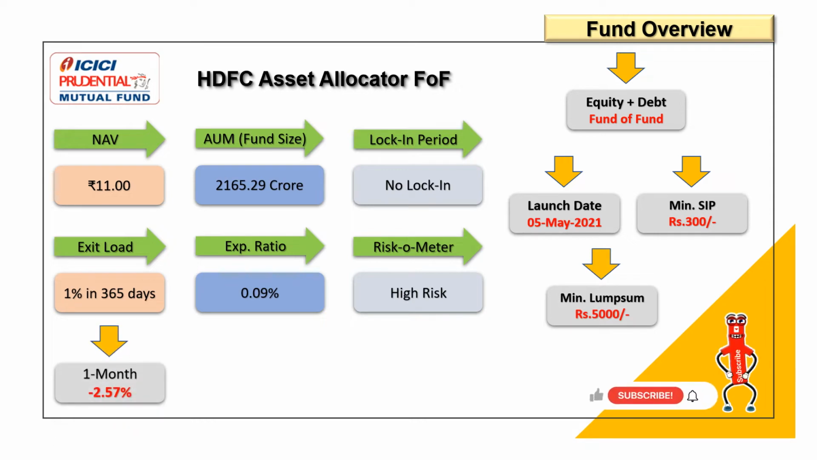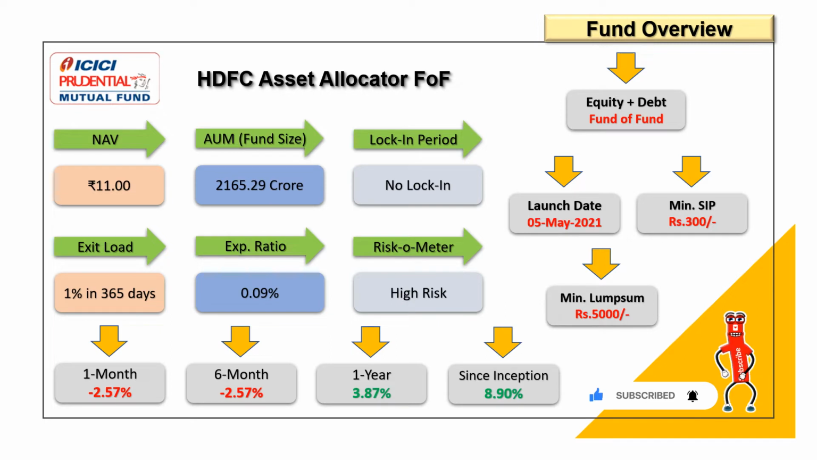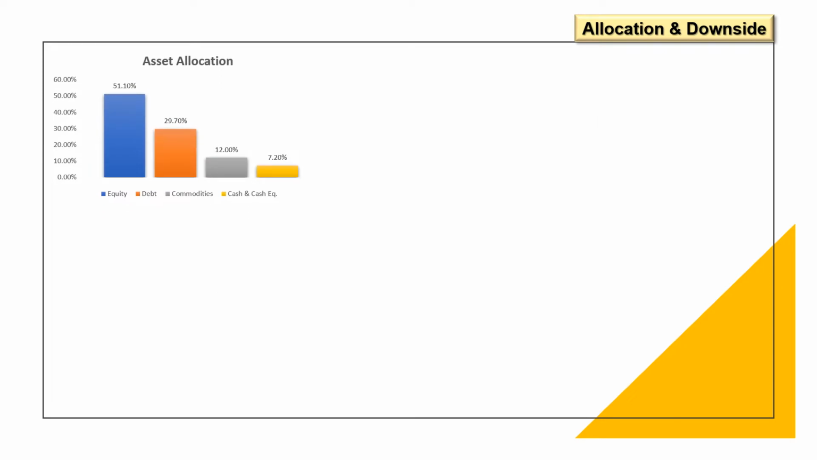The 1 month return is minus 2.57%. The 6 month return is minus 2.57%. 1 year returns is 3.87%, and since inception it has given 8.90%. If we see the asset allocation, then this fund is investing 51.1% in equity, 29.7% in debt, 12% in commodities, and 7.20% in cash and cash equivalent.